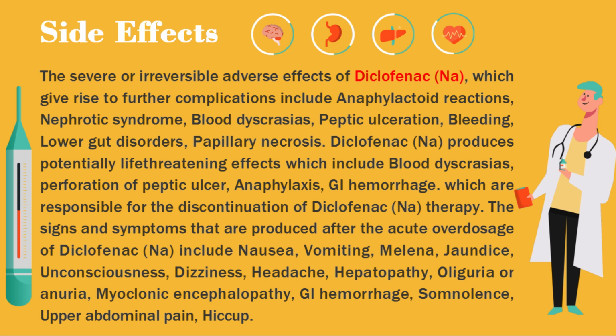The signs and symptoms that are produced after the acute overdosage of Diclofenac include nausea, vomiting, melena, jaundice, unconsciousness, dizziness, headache, hepatopathy, oliguria or anuria, myoclonic encephalopathy, GI hemorrhage, somnolence, upper abdominal pain, and hiccup.